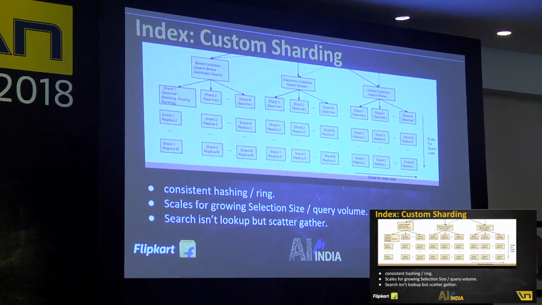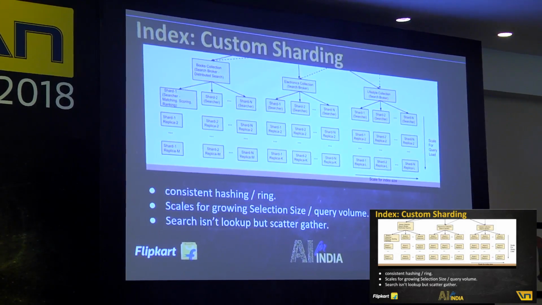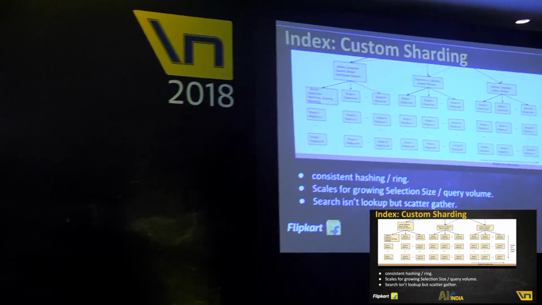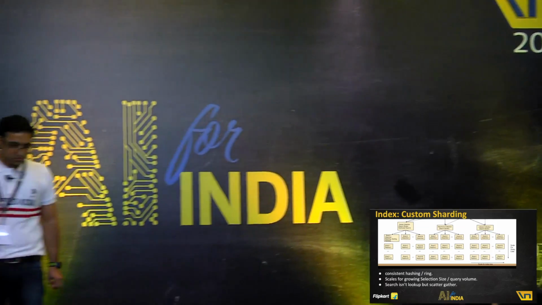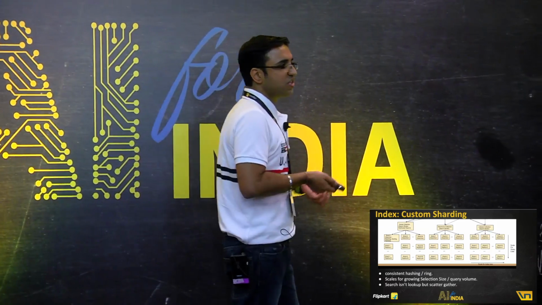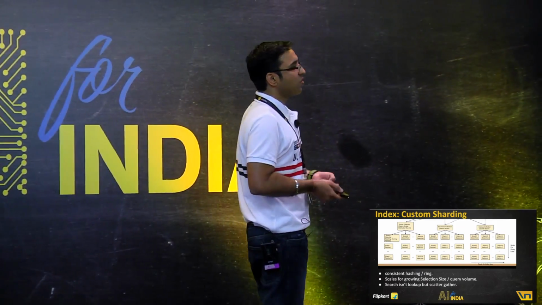Each of these clusters or collections has multiple shards. Depending on the selection they have, we just go and add shards there. And each of these shards has multiple replicas in itself. We use consistent hashing or a ring-based partition to shard the documents and choose which document should go to which shard.